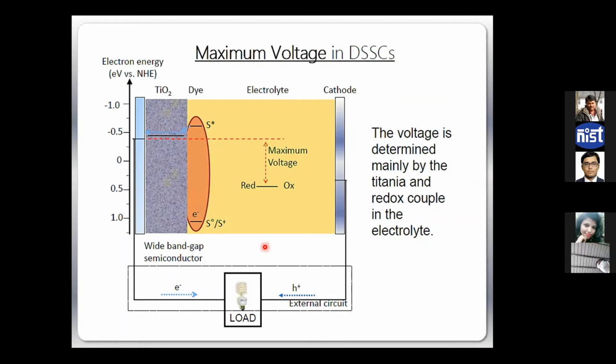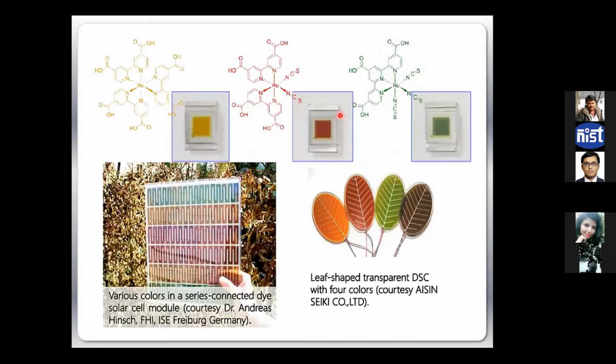And one more thing was there. You have to encapsulate everything in a solid or some impermeable thing. Otherwise, this electrolyte, with time, dries out or leaks out. And once that electrolyte is not there, the whole system will not work, right? So those are the two major limitations of dye-sensitized solar cells.